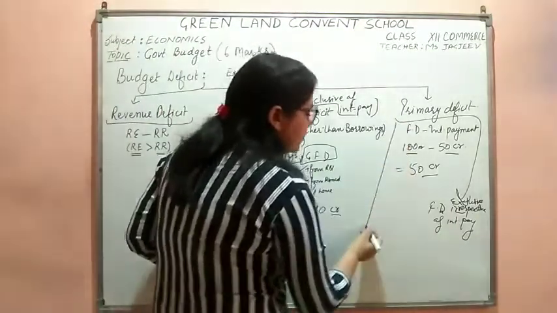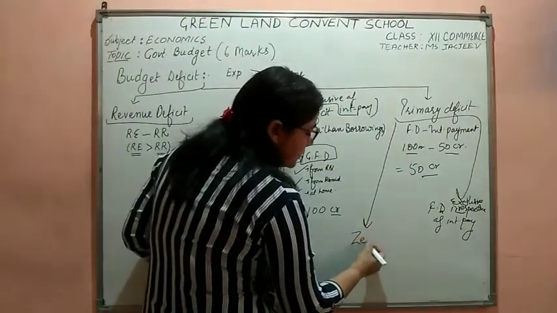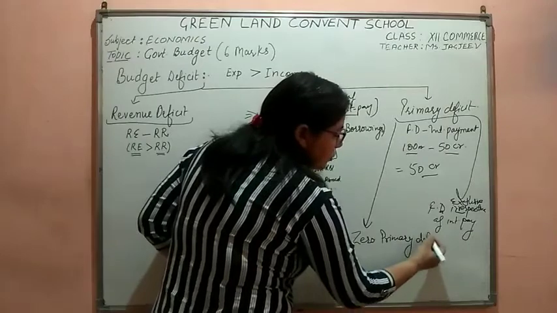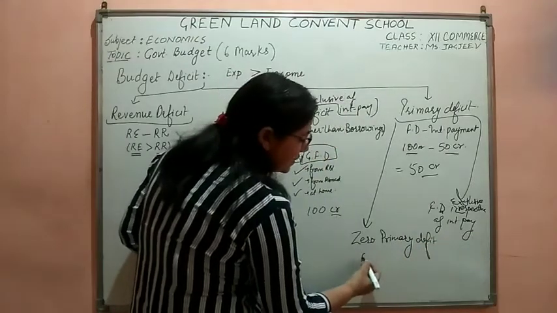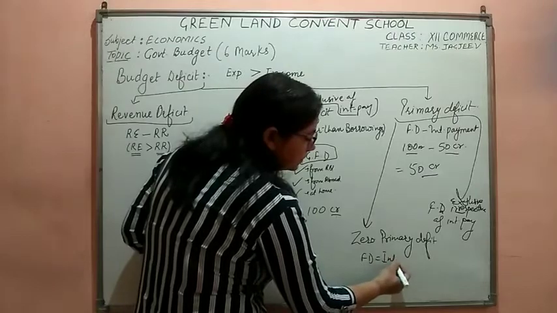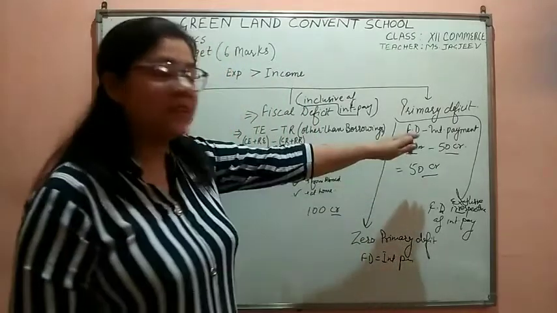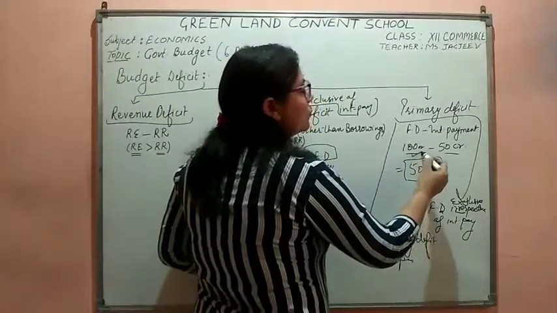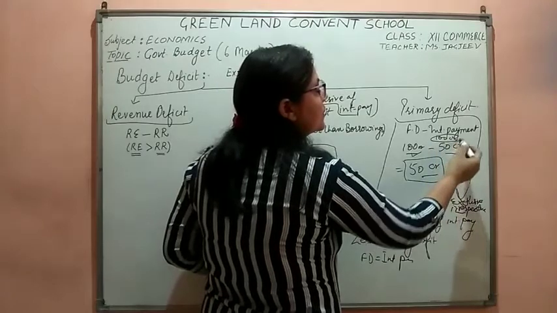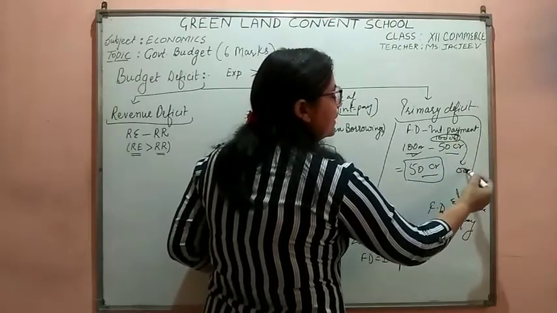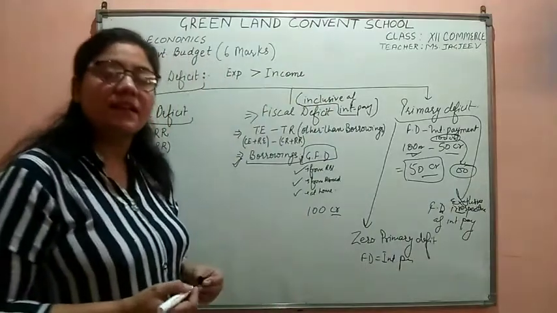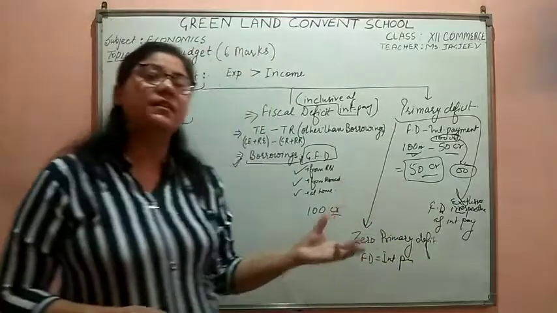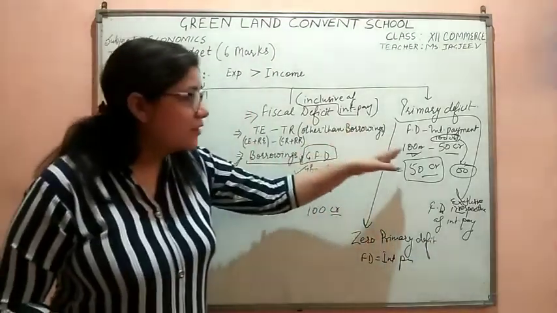Students, with the primary deficit, we have one more term, termed zero primary deficit. When I say zero primary deficit, it means that fiscal deficit should be equal to interest payments. If we are taking the entire loan to pay the interest payments, then the primary deficit will come to zero. If we take 100 crores of loan and all 100 crore goes to interest payments, our primary deficit will be zero.